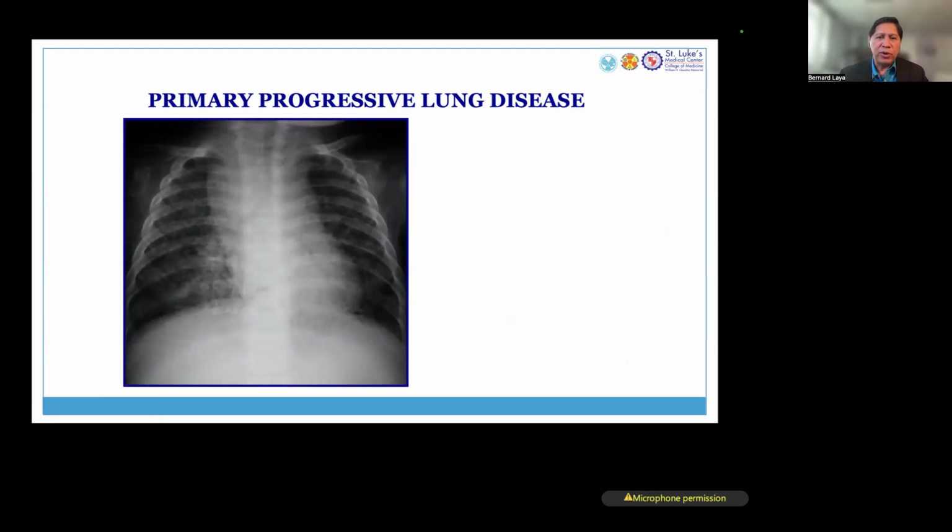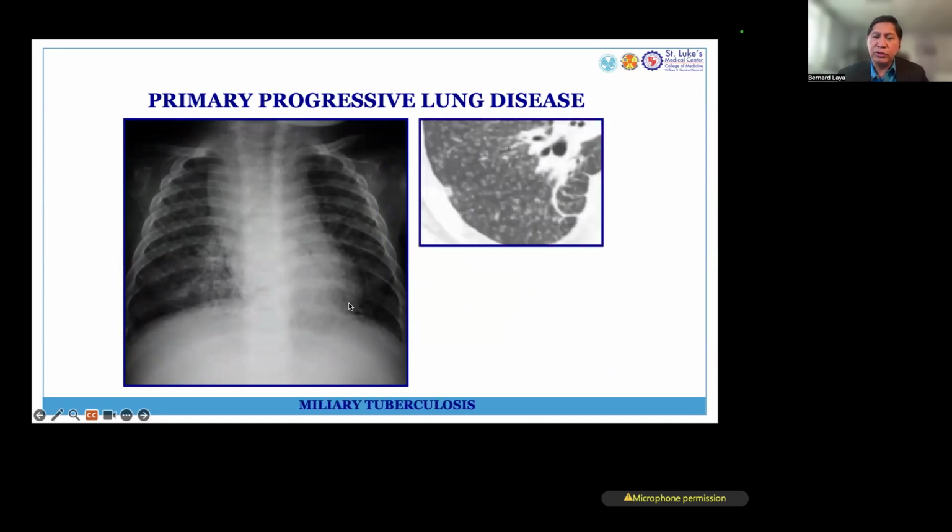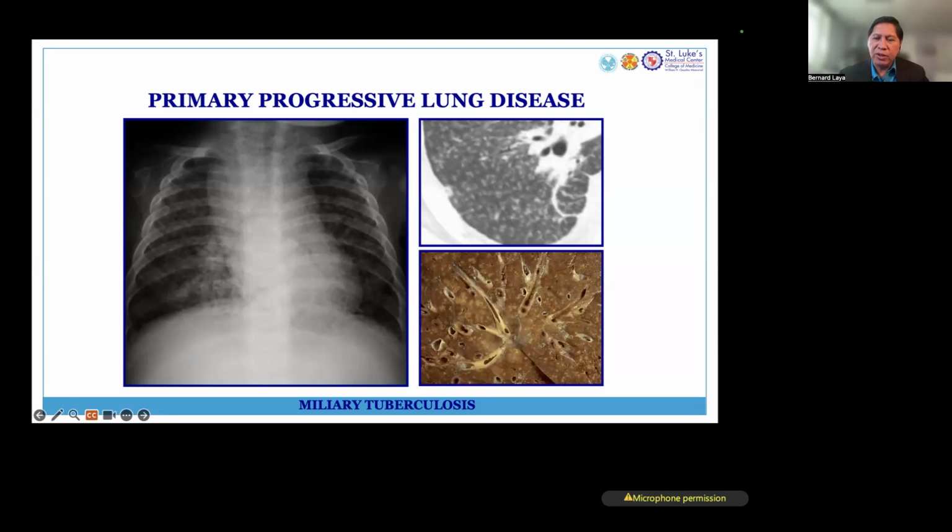Primary progressive lung disease, as I mentioned, could also be in the form of a miliary pattern, multiple nodules throughout both lungs. This is more obvious, of course, on CT scan where we see multiple dots, multiple small nodules, that are described as millet seed in appearance. That's why it's called miliary tuberculosis. And on gross histopathology, we could actually appreciate those multiple nodules seen throughout the lungs. Miliary tuberculosis also suggests that the TB is already disseminated elsewhere in the body.